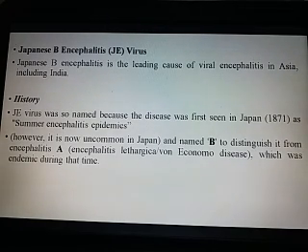So scientists named the newly discovered encephalitis Japanese B, to distinguish it from encephalitis A. And nowadays, Japanese B encephalitis is very uncommon in Japan, but we know the name as Japanese B encephalitis virus. So this is about the naming of the Japanese B encephalitis.